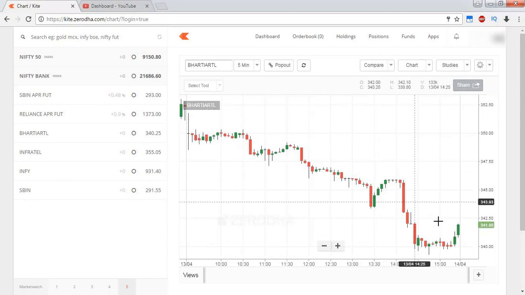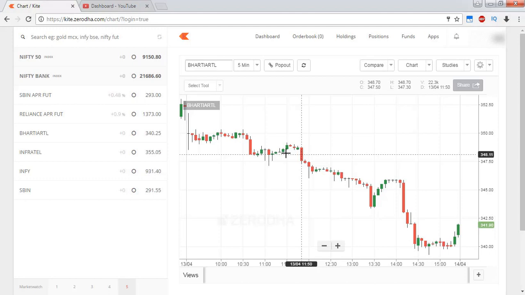Most of the time we use this type of candlestick chart only. These candlestick charts provide information of time and price movement. The time movement is given by the duration of the chart, that is 5 minutes or 2 minutes, whatever you set. That is the time movement represented by each candle. Coming to price movement, each candle gives 4 pieces of information: opening price, closing price, the low made by the stock, and the high made by the stock. Each candle is of a particular duration.